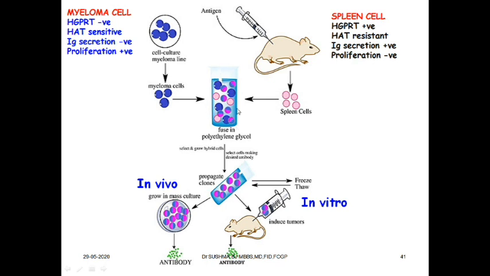They both are going to be grown in the medium with polyethylene glycol. Now there is a tendency that normal cells can fuse with each other, and the myeloma cells can fuse with each other too. But we do not want a single myeloma cell or a single spleen cell. We want only the fused cells like this, myeloma and spleen cells which have been fused. We are going to pick up these fused cells, select the hybrids, select the cells making the desired antibody, then propagate them in clones and grow in mass culture.